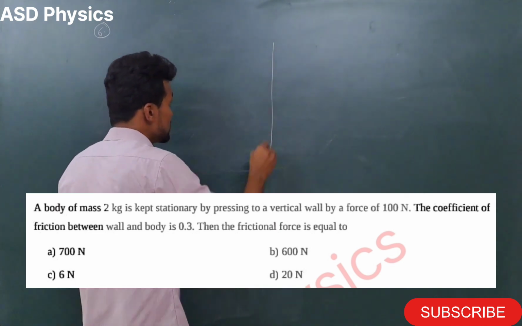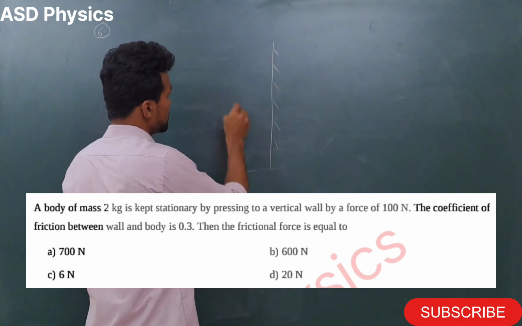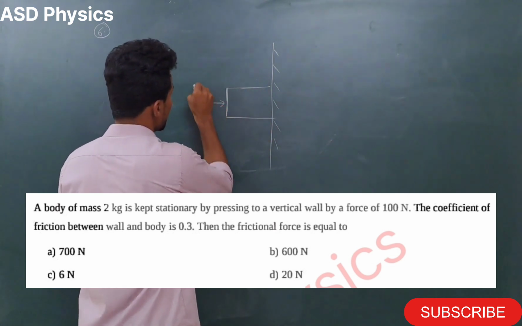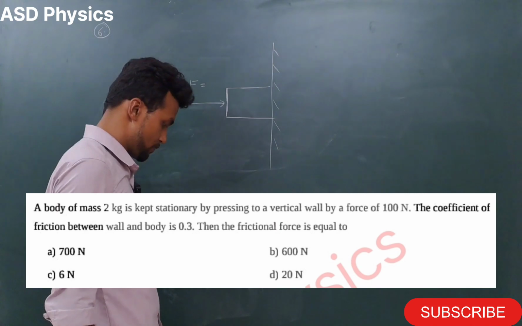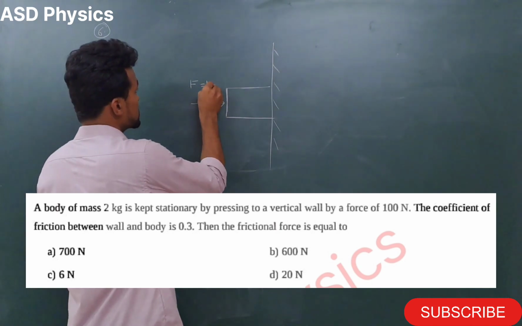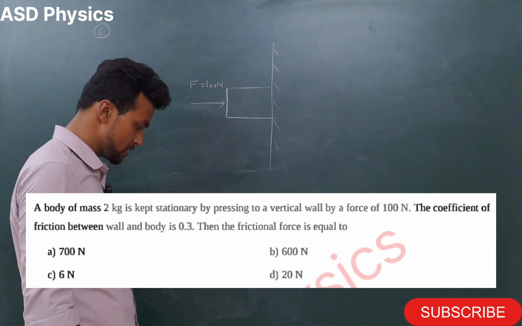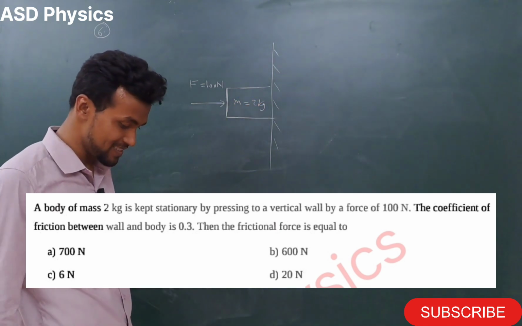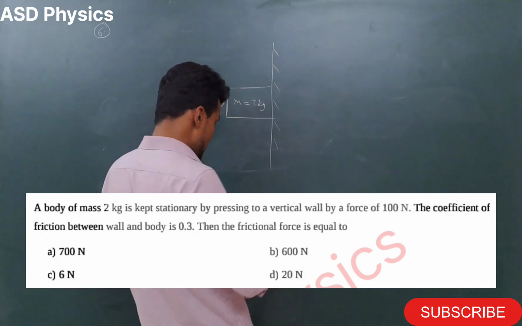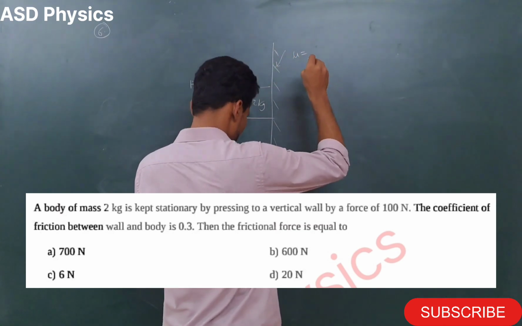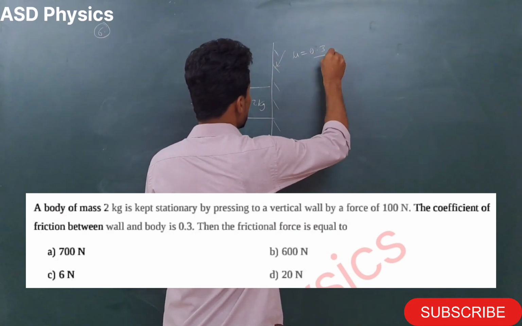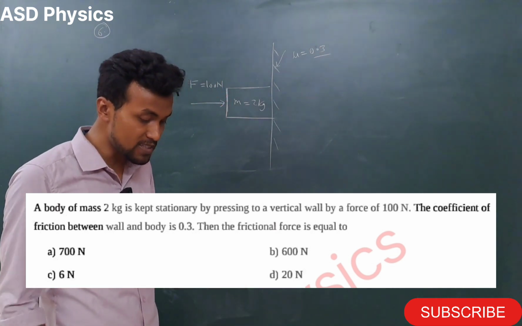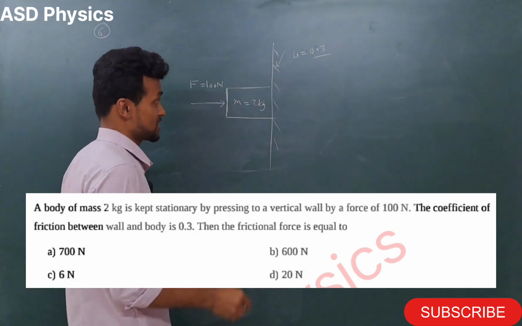Okay. So now see here. This is the vertical wall and here this block is there. Here we are applying one external force. So my dear students, this external force how much here? This is the 100 Newton in the question. Mass of the block how much here? 2 kg. Yes. And after that what is given? The mu value is given here, 0.3. So in the question what they are asking? Frictional force.